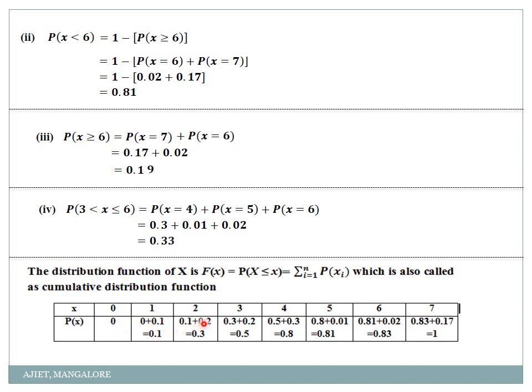Next, 0.1 plus 0.2 is 0.3. 0.3 plus 0.2 is 0.5. 0.5 plus 0.3 is 0.8. 0.8 plus 0.01 is 0.81. 0.81 plus 0.02 is 0.83. 0.83 plus 0.17 is 1. So this is nothing but the cumulative distribution function. Clear? You have to just go on adding so that when you reach the end, your final value should be 1. Hope you are clear with the cumulative distribution function.